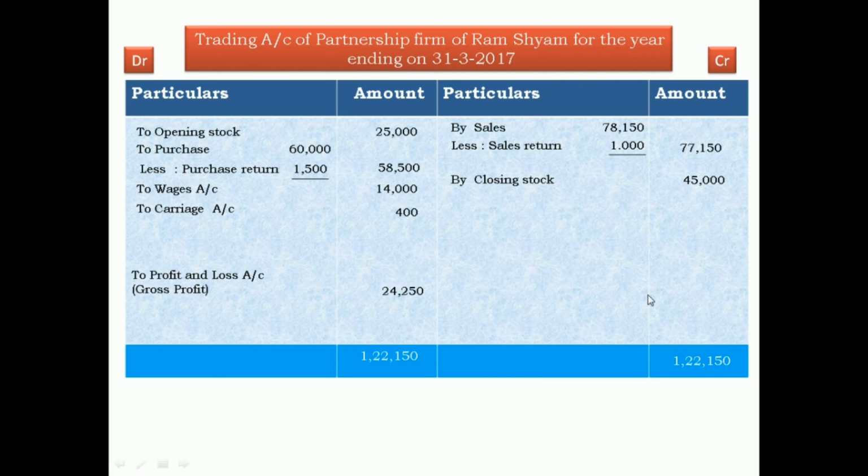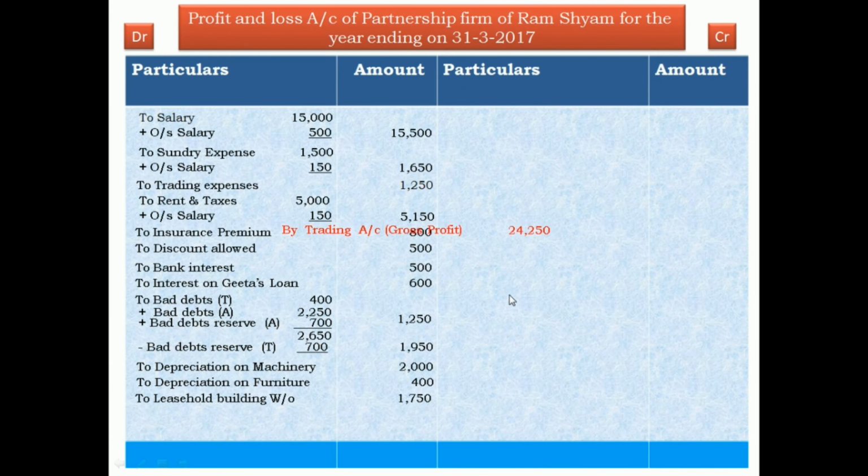Now this gross profit is transferred to the profit and loss account. On the profit and loss account credit side, by trading account, gross profit transferred from trading account 24,250. Now again we total the credit side. The debit side total is 32,050, and this is 24,250.